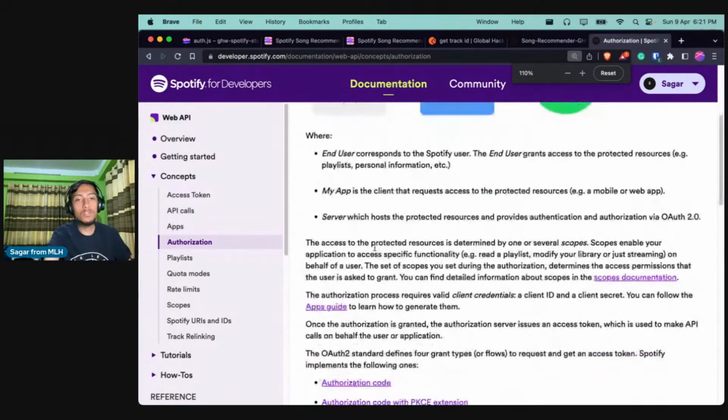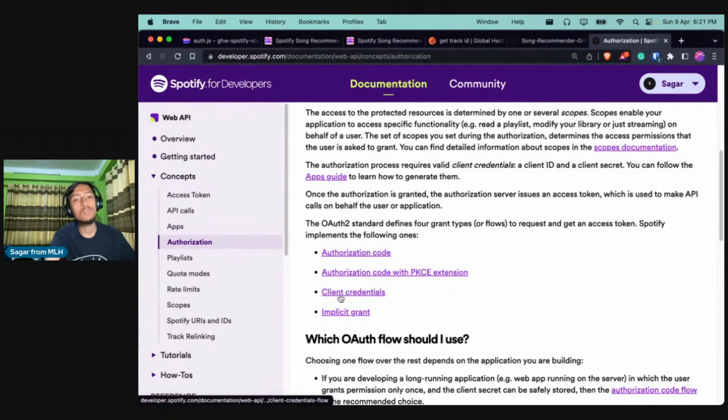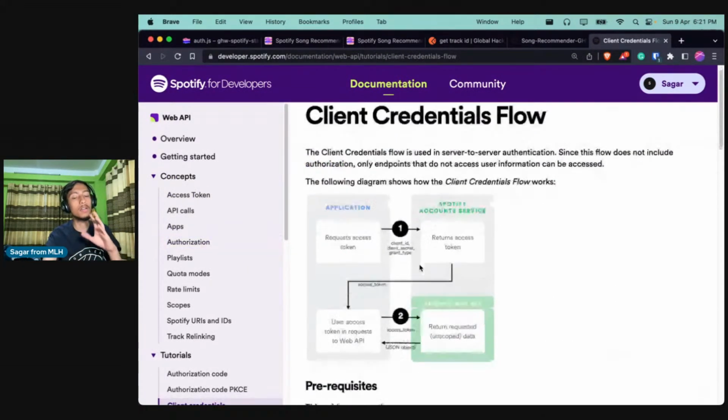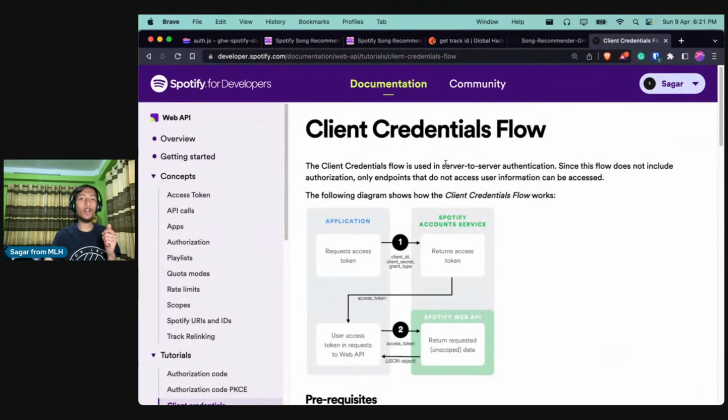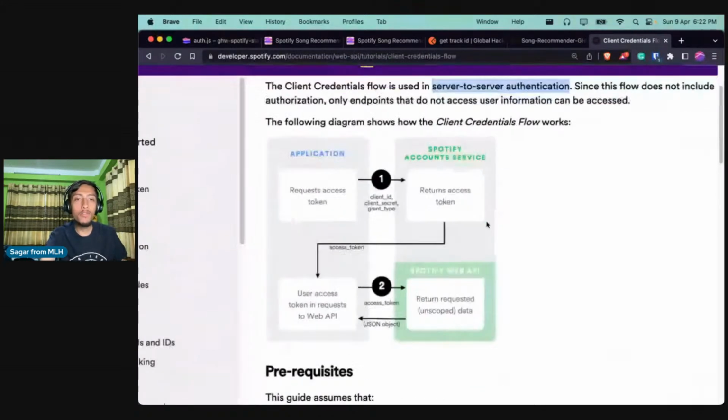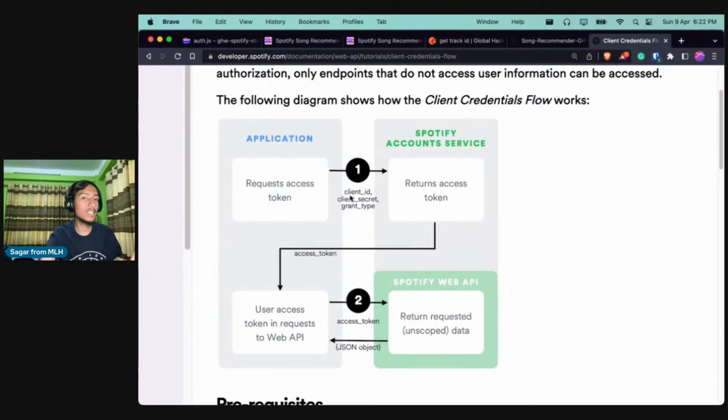And yesterday we used something called authorization code, but today we are using client credentials because the communication is from a server to server, right? So our Express server or Node.js backend is communicating with the Spotify server. And for that, it's a very simple flow. It will request an access token with some client ID and client secret that we are providing from our Express backend, and it will validate and return us the access token. So that is how we are getting the token.